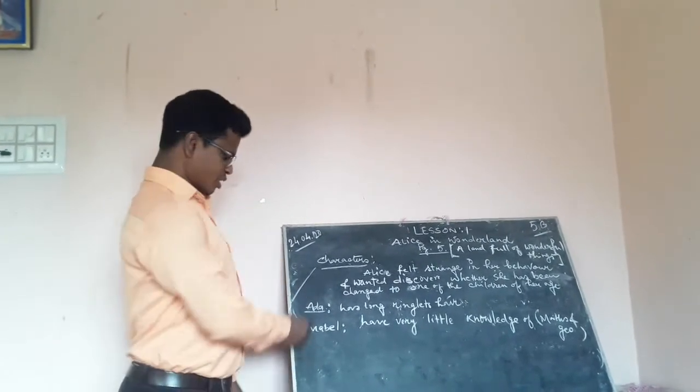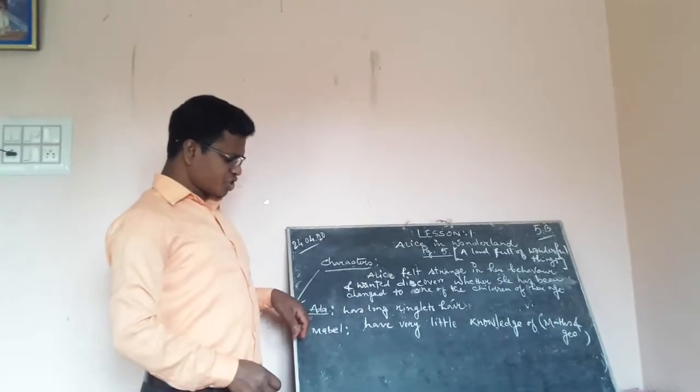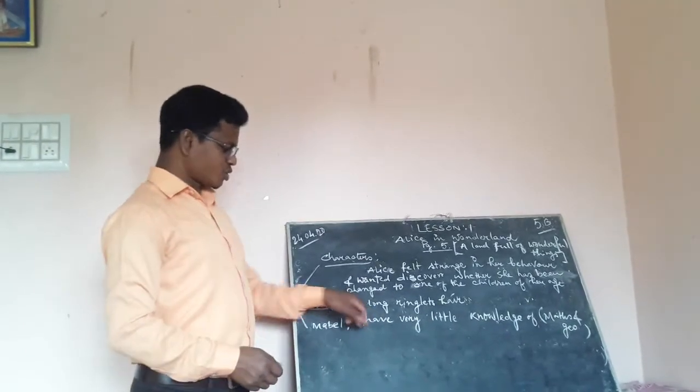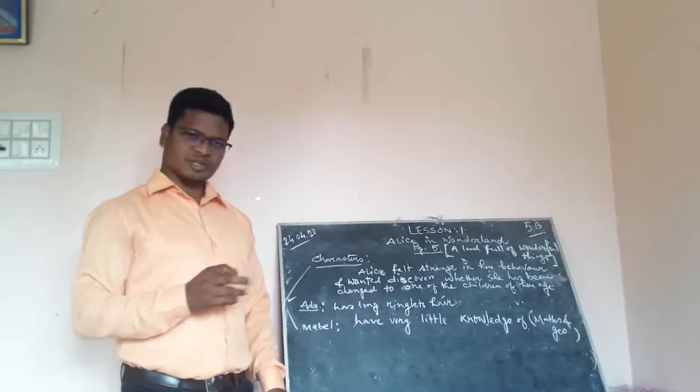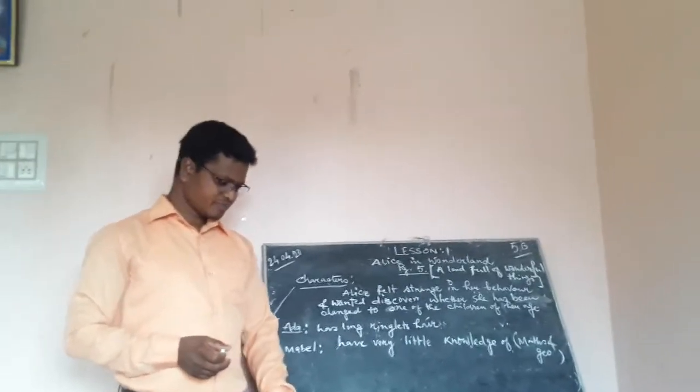So she remembers a girl named Ada. She has what kind of hair? She has long ringlets hair. And of course we see, Alice does not have that kind of hair.